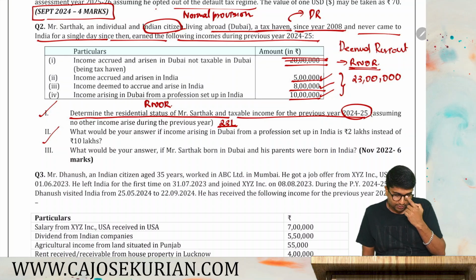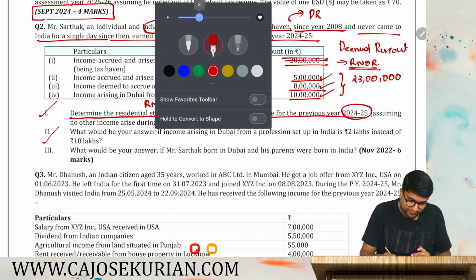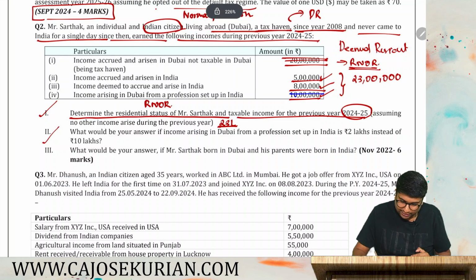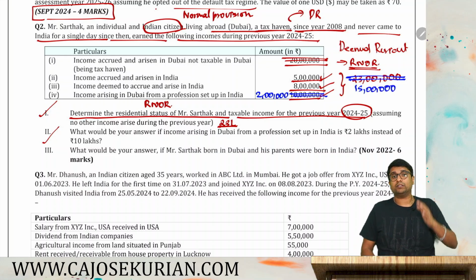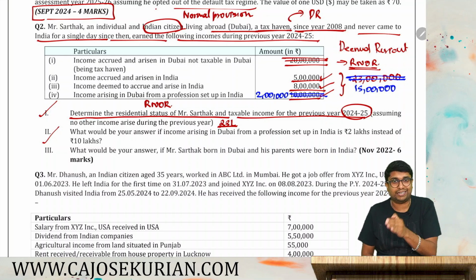Question number 2 in that. What would be our answer if income arising in Dubai from profession set up in India is 2 lakh instead of 10 lakh? Very simple. If it is 2 lakh, then 8 plus 2, 10 plus 5, it will be 15 instead of 23. If it is 15, then he will never become a deemed resident, because to become a deemed resident, income from Indian source has to be more than 15. Exactly 15 will not become a deemed resident.